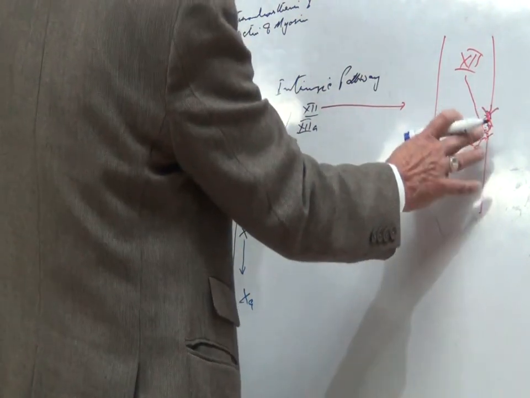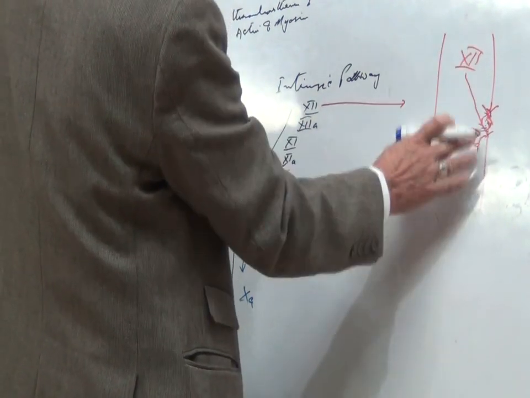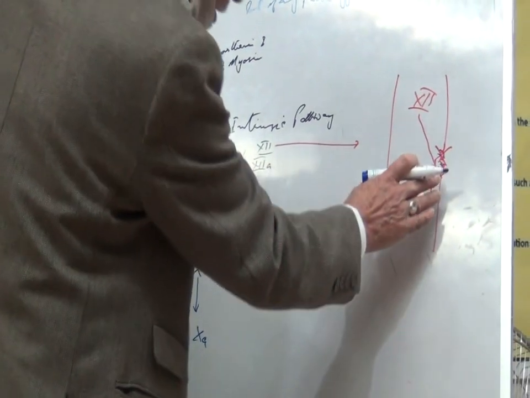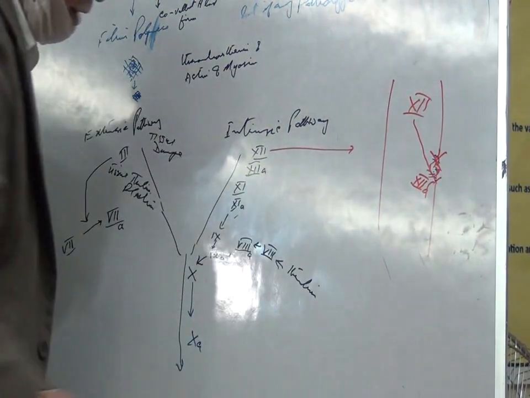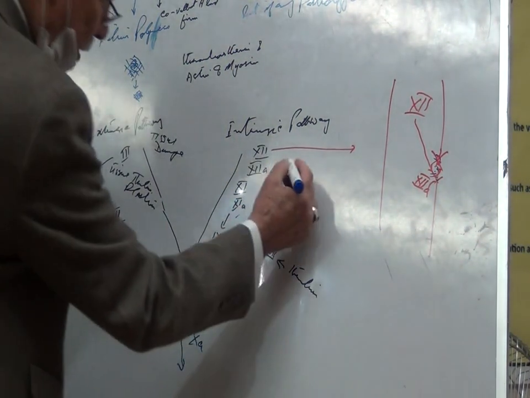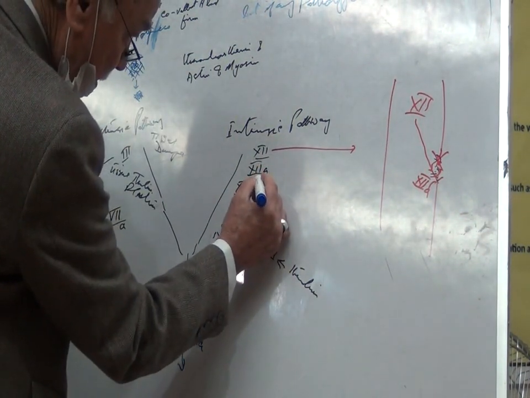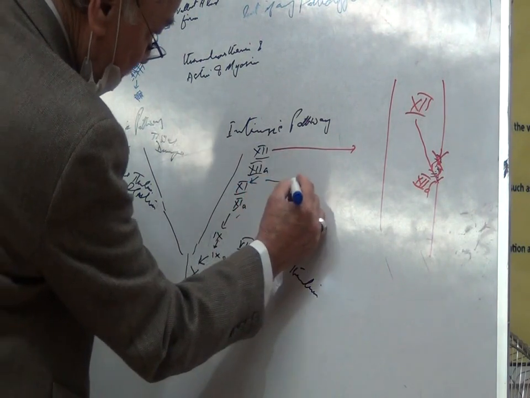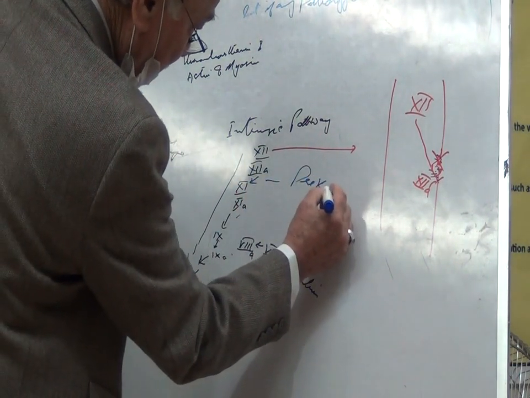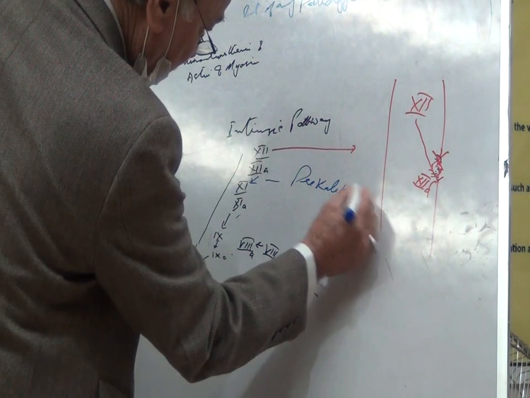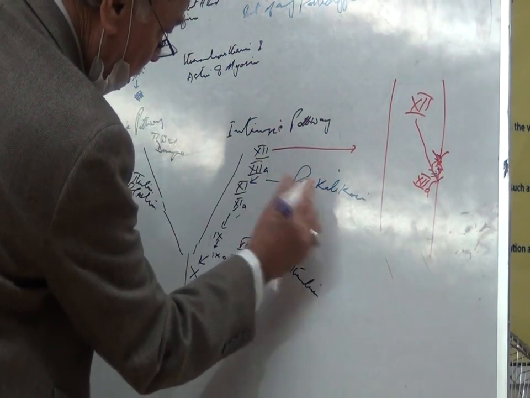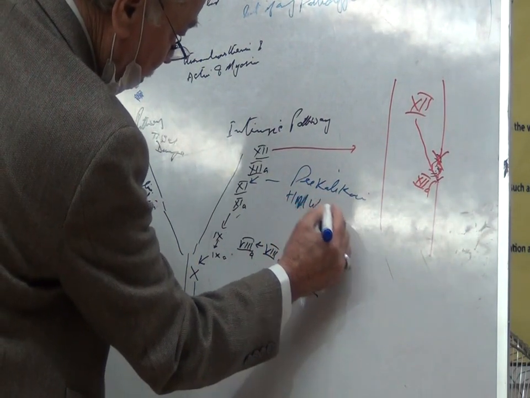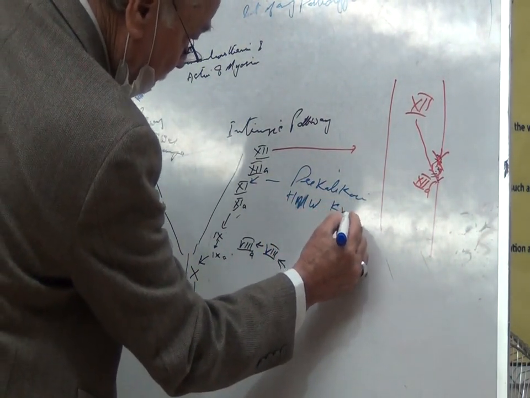When factor 12 comes in contact with these collagen fibers, it is converted into active factor 12. Now this active factor 12 converts, in the presence of prekallikrein and high molecular weight kininogen.